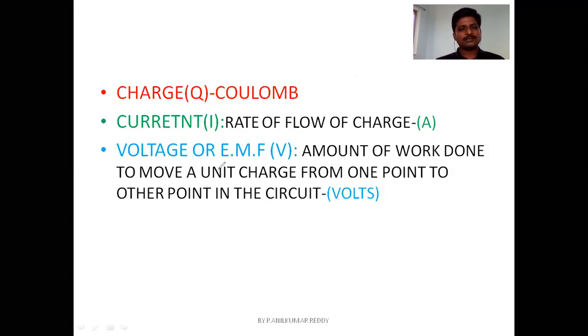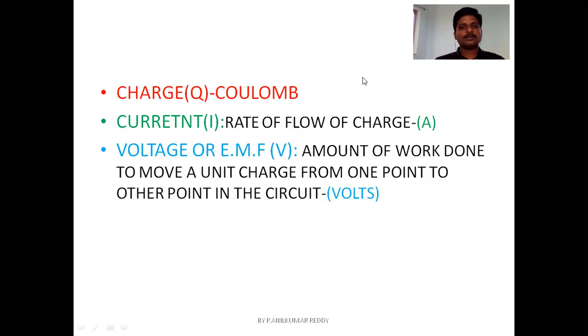So voltage has different names. You can call it voltage, potential difference, and electromotive force. These are the different names you have for voltage, and the unit of voltage is volts, and you denote voltage with the letter V. So that is the basic concept of voltage.